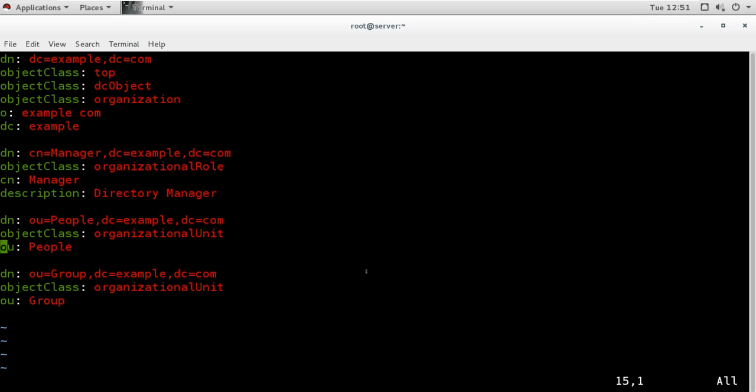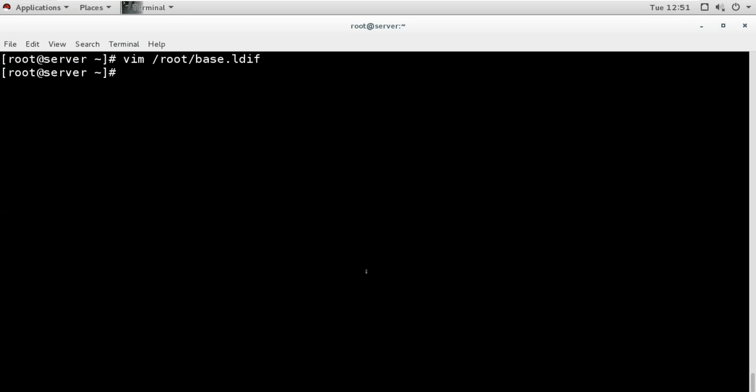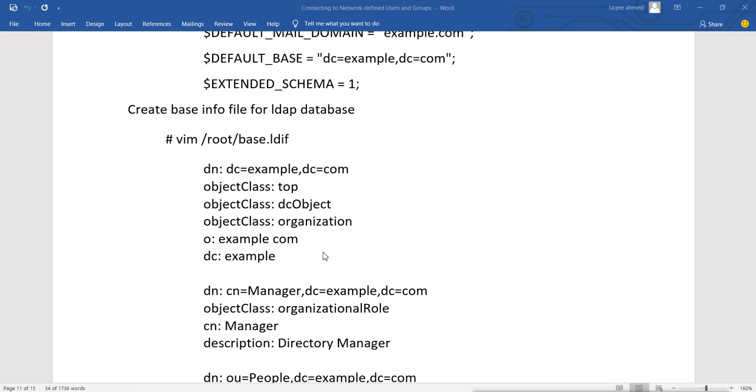If you don't give a space in between, then it will consider the information as a single piece of information, and it will make a problem. So we have created this. Now I will save this. So now we have created the base file for the LDAP database.